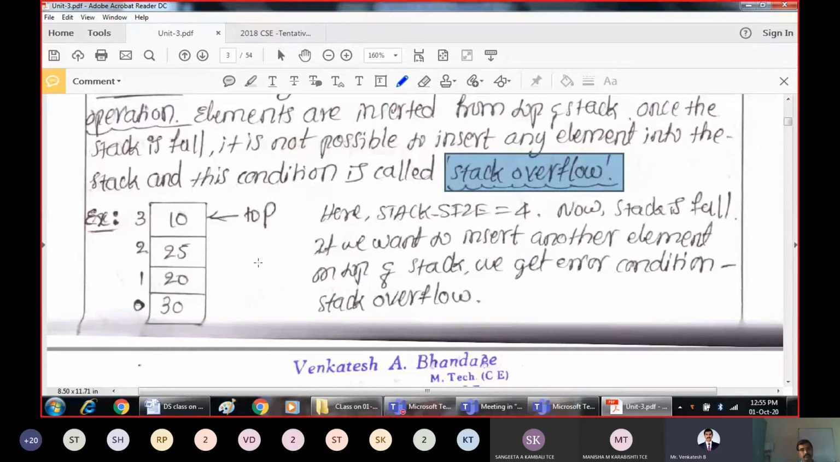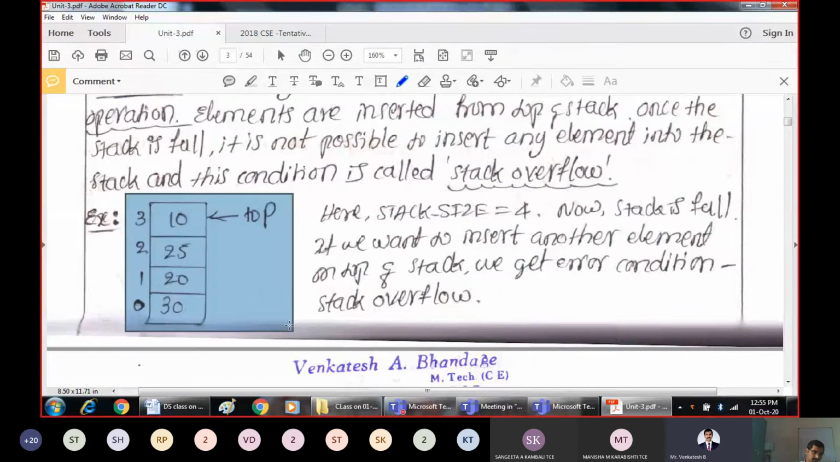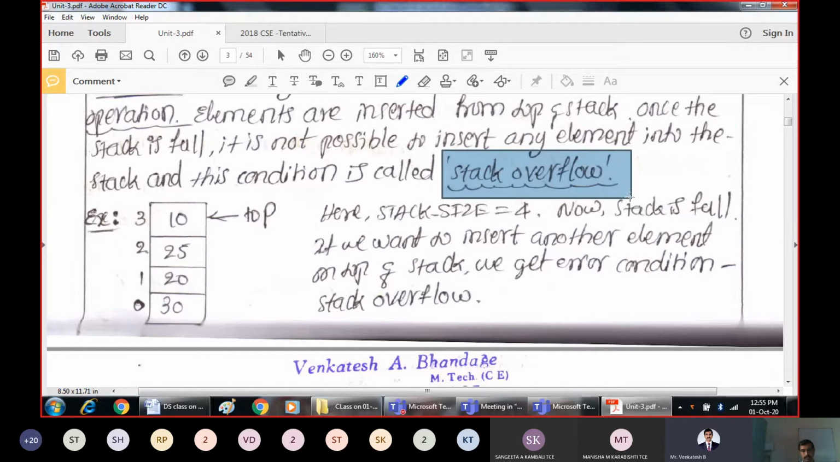So consider this situation here. In this situation, the stack is full, because the stack can hold only 4 elements. What are the 4 elements already present in the stack? 30, 20, 25, and 10. Other than these 4, if you want to insert one more element, that condition is called stack overflow. What is stack overflow? Trying to insert an element onto a stack which is already full.